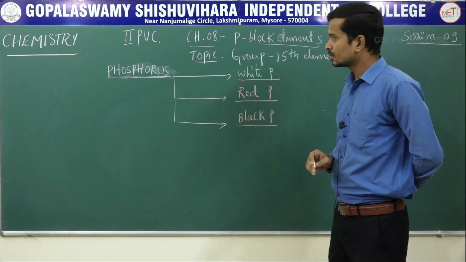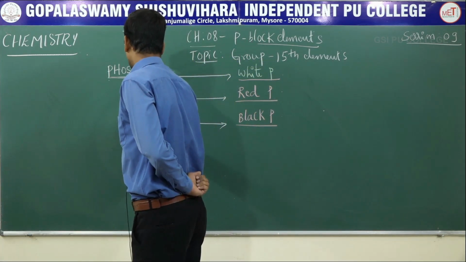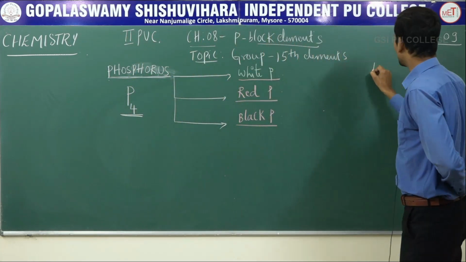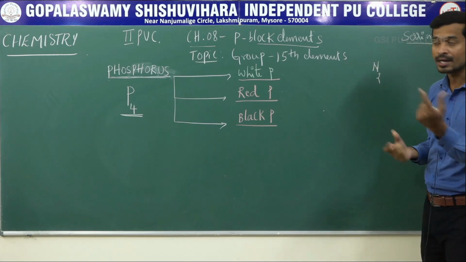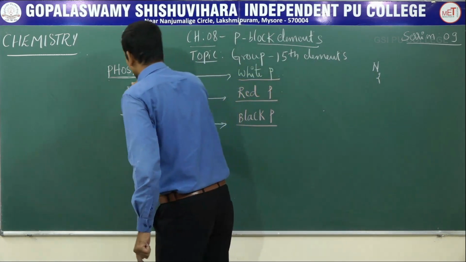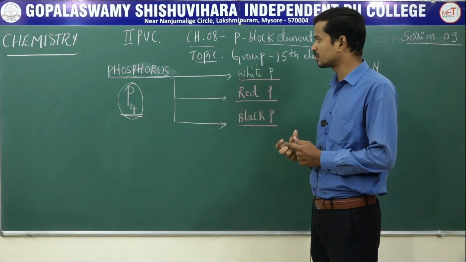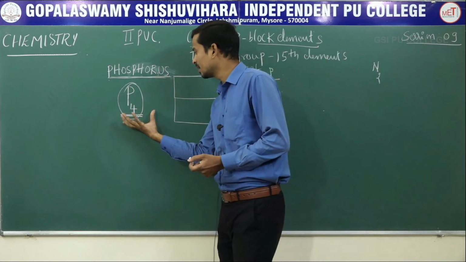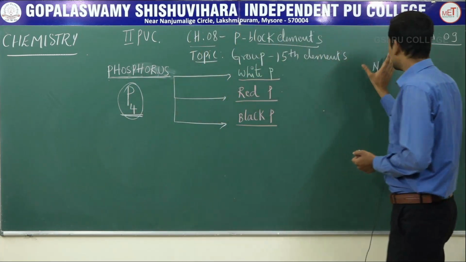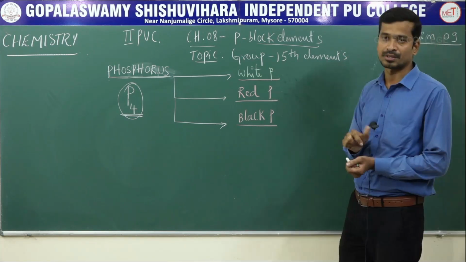Phosphorus exists as tetra atomic in nature, P4. Nitrogen N2 exists as a diatomic molecule, but phosphorus exists as tetra, meaning four atoms of phosphorus combined together, hence P4 is tetra atomic in nature. Nitrogen is diatomic in nature. Nitrogen cannot exhibit any allotropic forms.